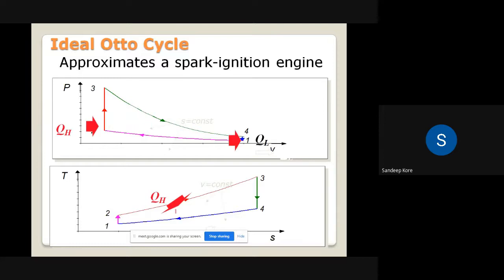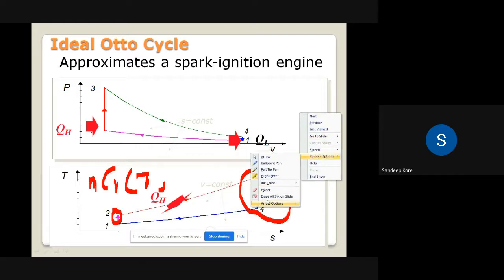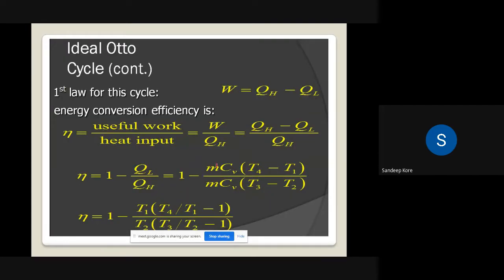Going to the TS diagram, for the constant volume heat addition the change in temperature is T3 minus T2, and for the constant volume heat rejection the change is T4 minus T1. So m Cv into T3 minus T2 is the heat supplied, and m Cv into T4 minus T1 is the heat rejected. Going to the formula once again, we have m Cv into T4 minus T1 divided by m Cv into T3 minus T2.